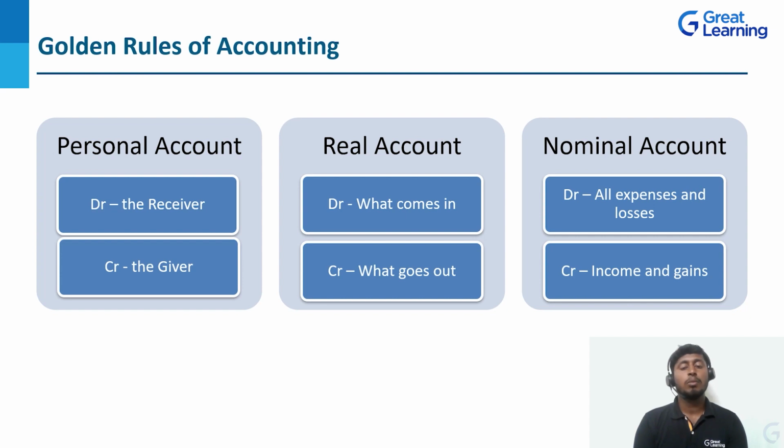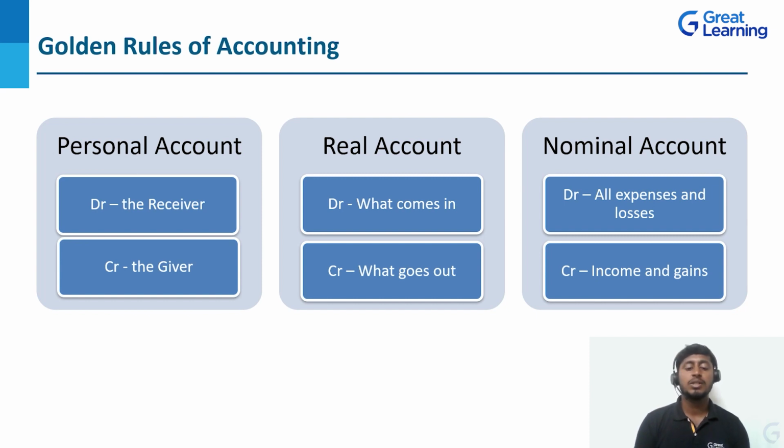We'll see them one by one. Personal account: in this we have the artificial person. Whatever persons come into the organization or the business come under this personal account, for example, debtors, creditors, capital. Capital is a representative person, because the capital is invested by the owner or the management, correct?